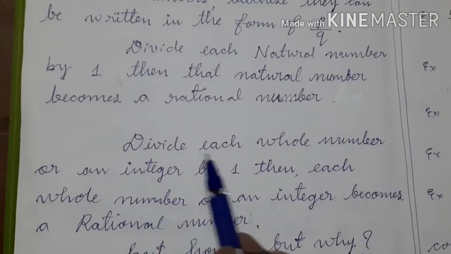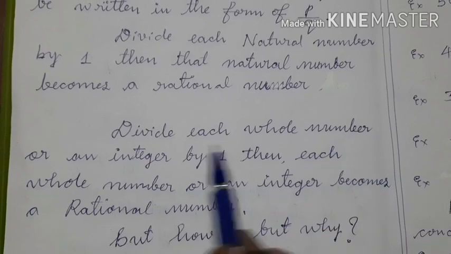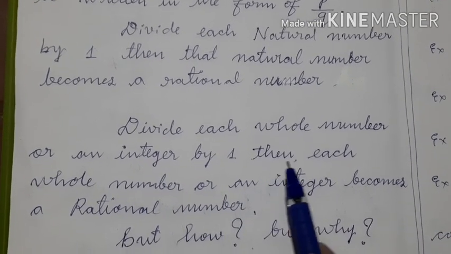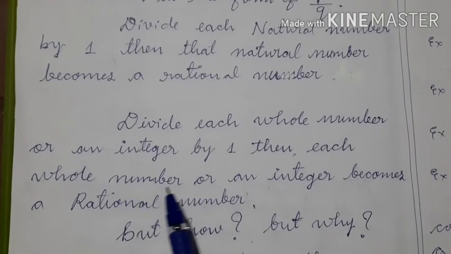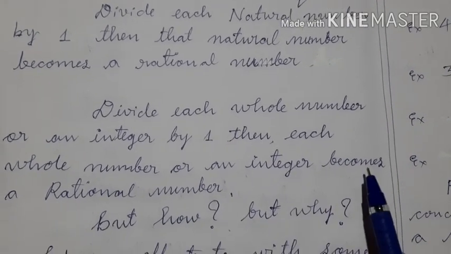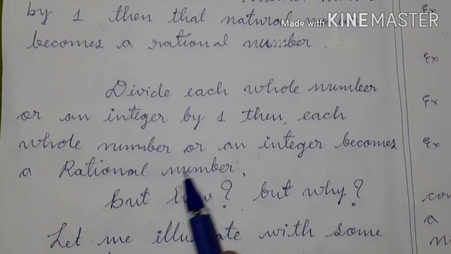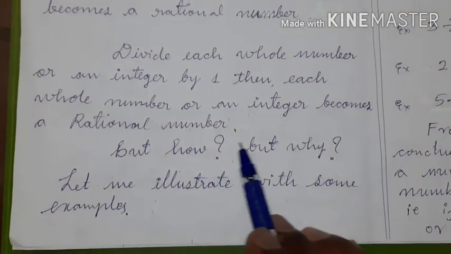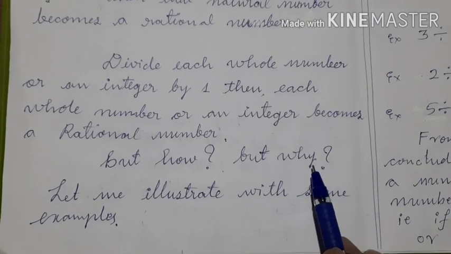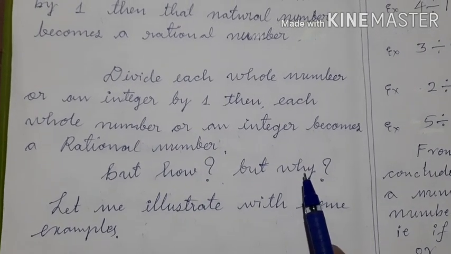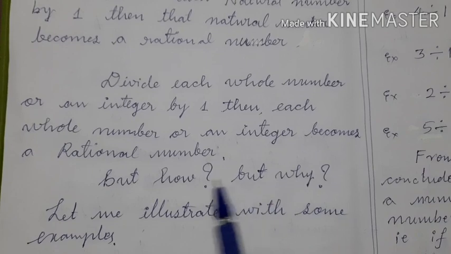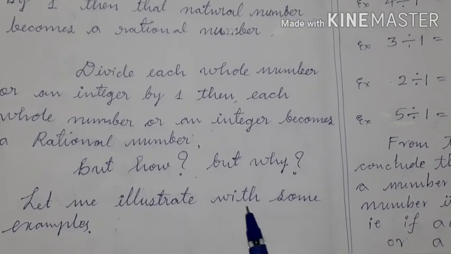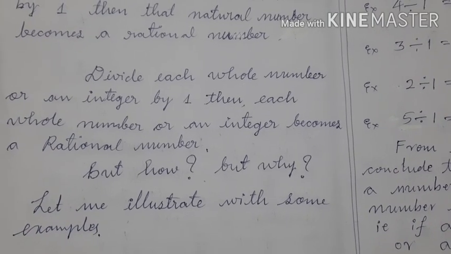Similarly, divide each whole number or an integer by 1. Then each whole number or an integer becomes a rational number. Okay? But how? But why?